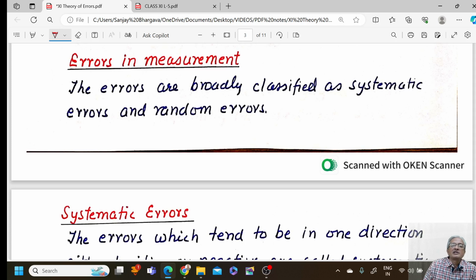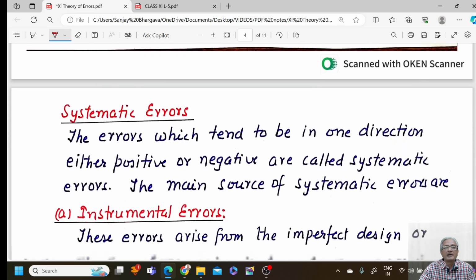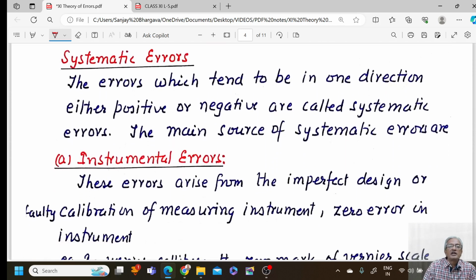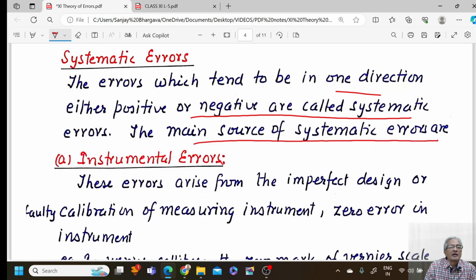The errors are broadly classified as systematic error and random error. Now let us pick up the first one, that is systematic error. The errors which tend to be in one direction, either positive or negative, are called systematic errors. The main source of systematic errors is instrumental error. That means systematic errors must show some order, some system in their error pattern. Either they can be all positive, all negative, all increasing, all decreasing, something like that. Some pattern should be observable.